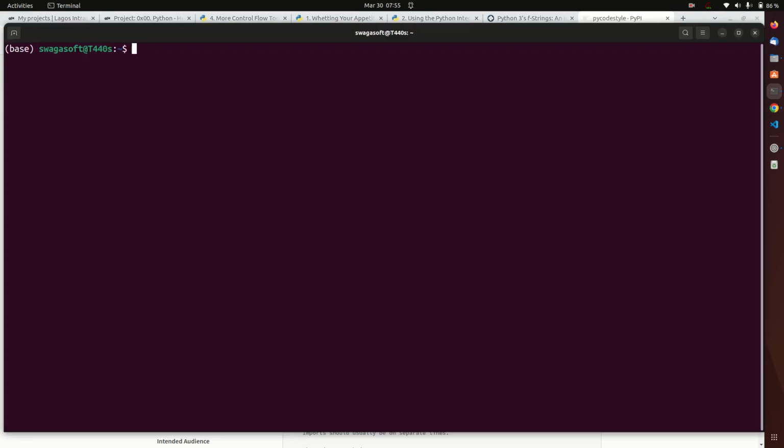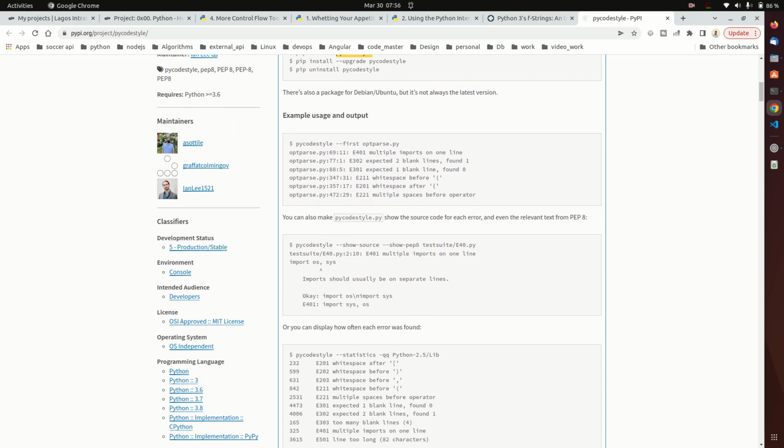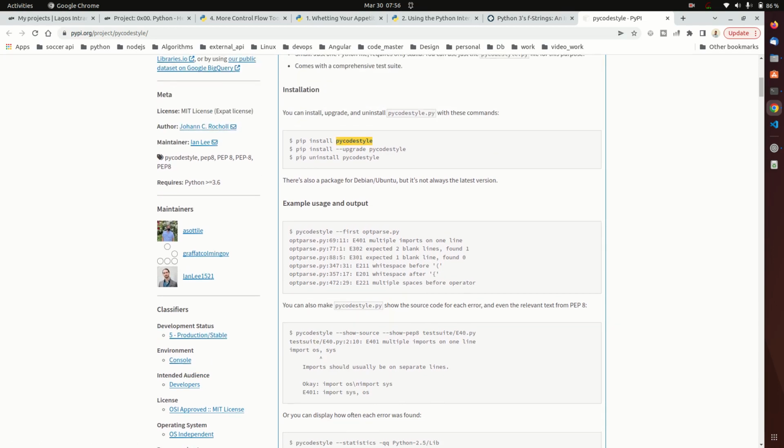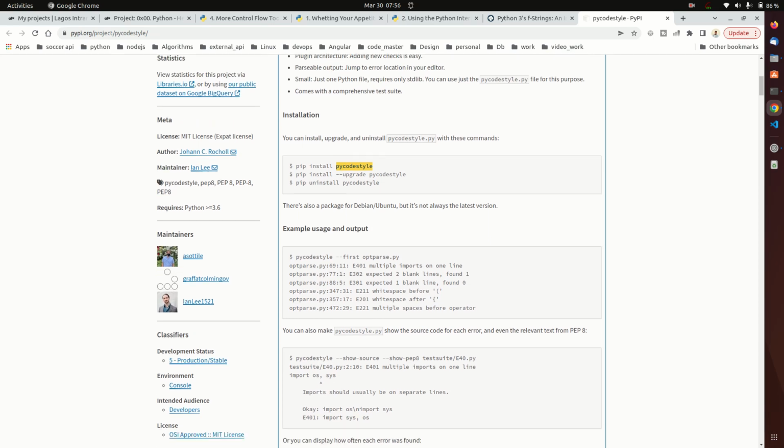So after you've done the installation, you can test your file using pycodestyle and then your Python file, which is main.py. So ensure you cover this document because it's very important. Python works with indentation, and it's very important. If you don't know the indentation, it's going to get you frustrated.